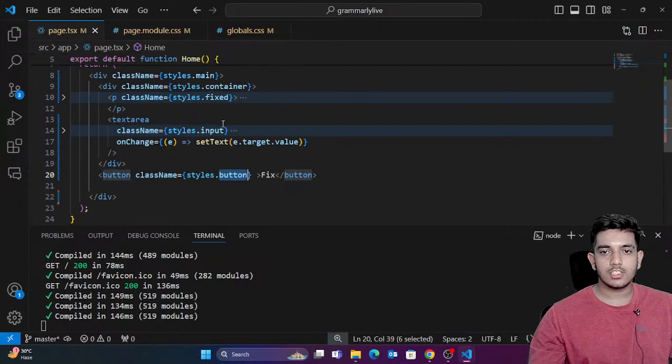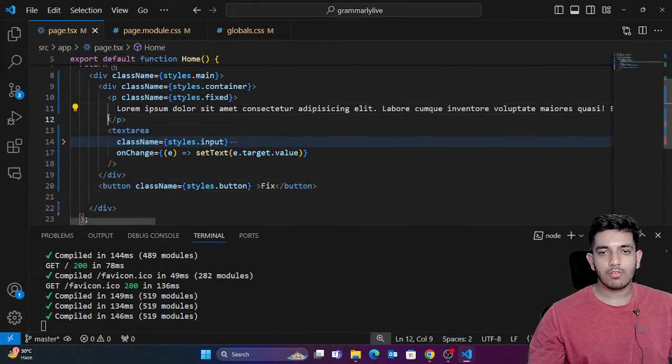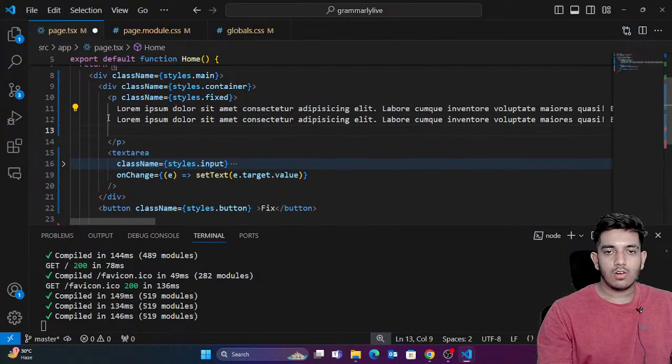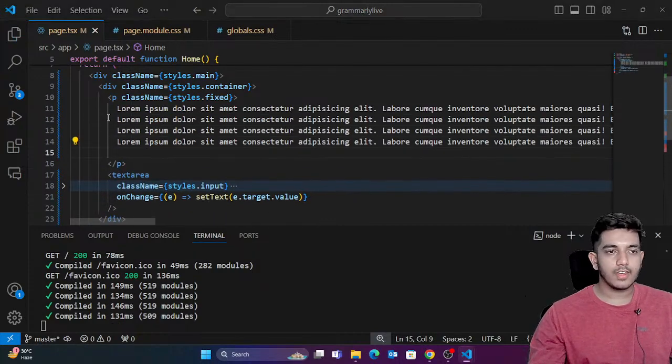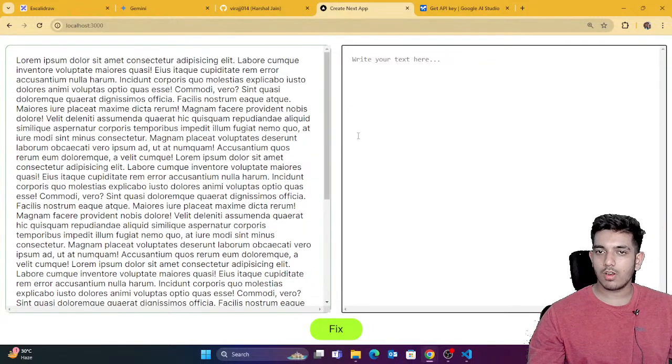For example, let's check this. Suppose we have lorem, 300-400 text. So you can see that the overflow is scrollable. Perfect. Similarly, if there is overflow here, this would be scrollable. So you can see that left and right is done properly. Now here we're going to fix things.